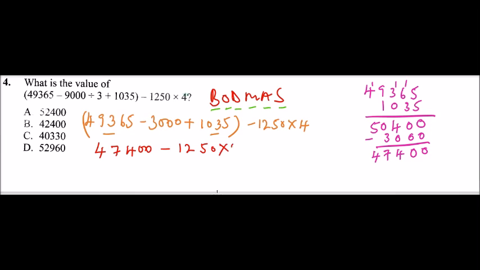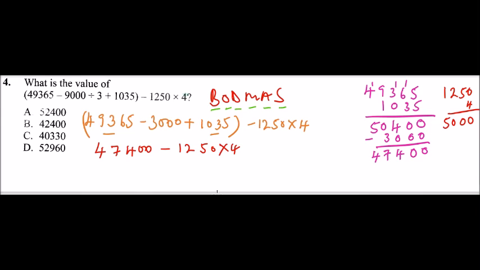1,250. You multiply by 4. We still follow the rule of BODMAS. We have worked out the bracket. We don't have of. Now we don't have division, but we have multiplication. So we will now multiply 1,250 by 4, and that will give you 0 times 4 is 0. 5 times 4 is 20. So you get 0, you carry 2. 2 times 4 is 8 plus 2, you get 10, and then 1 times 4, you get 4, you add 1, you get 5.